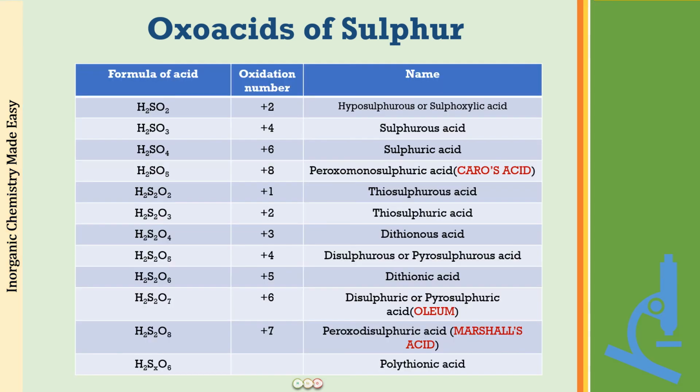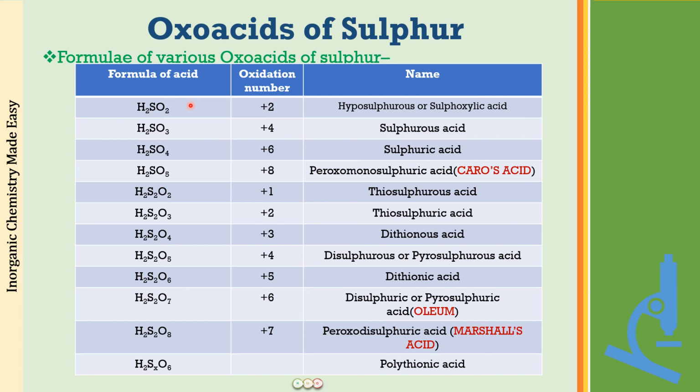Good. So again, now you can see the complete list of the formulas of all these oxo acids of sulfur with their names, and also the oxidation number which we can calculate from the formula. So first of all, when you saw them, you were really afraid of them, but I'm sure now they are quite easy for you people to remember.